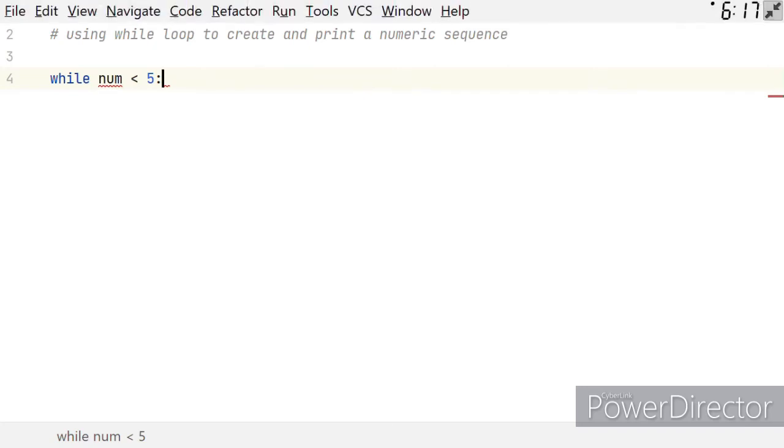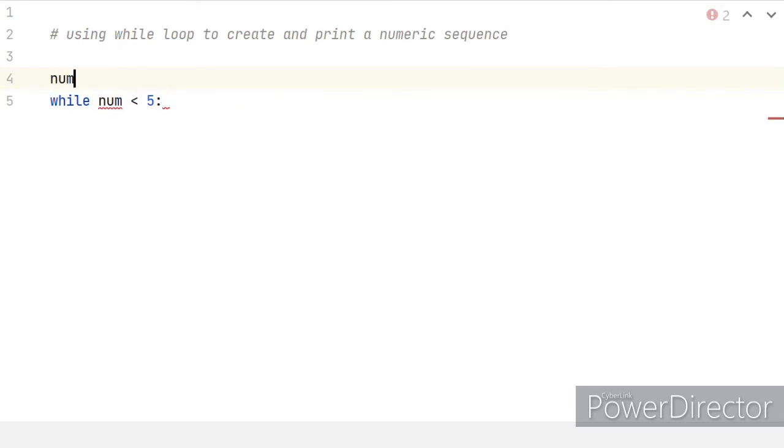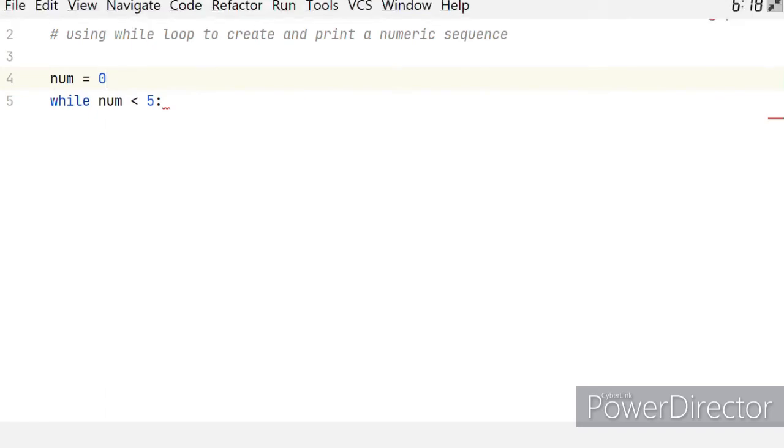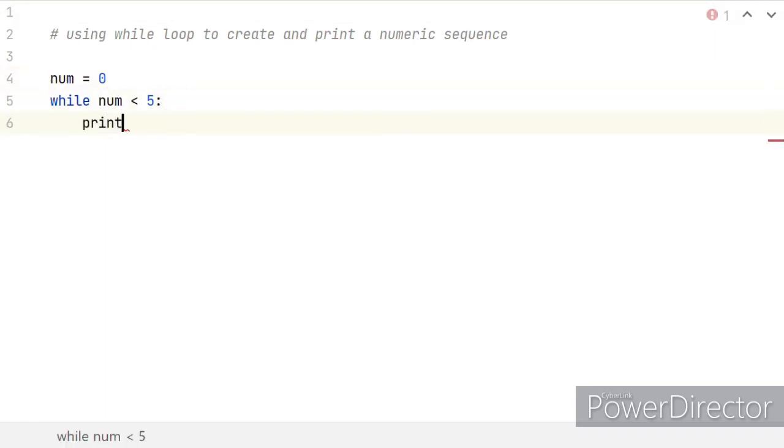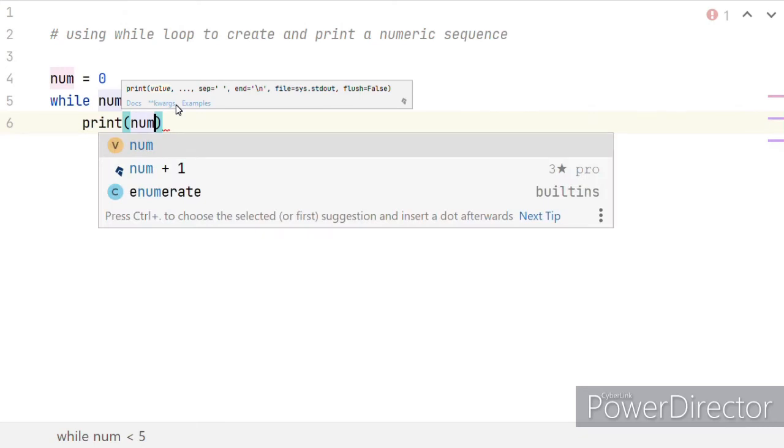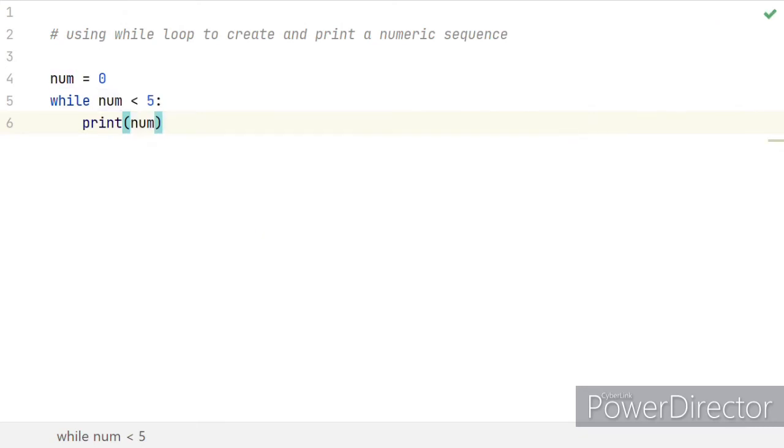Moving on, before this while statement, we will say num is equal to 0 because I want to start the count from 0 as I already told you. Then after this colon, we will print num. This will print the current value of num, and lastly we need to update the variable num to get expected results and avoid an endless loop. So after this print statement, we will say num plus equal 1.